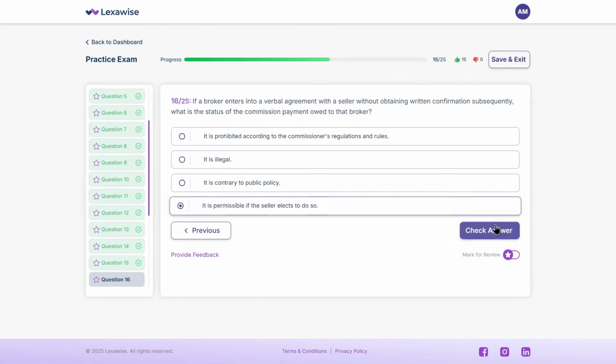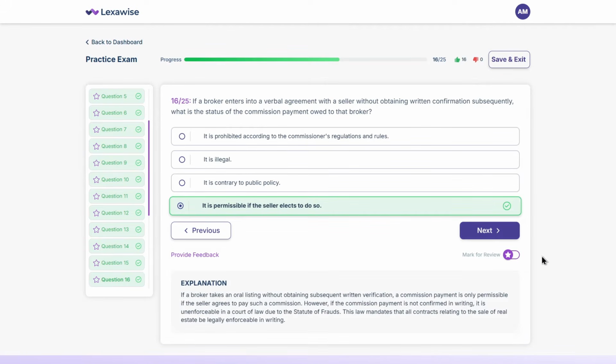The correct answer is D. It is permissible if the seller elects to do so. If a broker takes an oral listing without obtaining subsequent written verification, a commission payment is only permissible if the seller agrees to pay such a commission. However, if the commission payment is not confirmed in writing, it is unenforceable in a court of law due to the statute of frauds. Let's go to the next one.